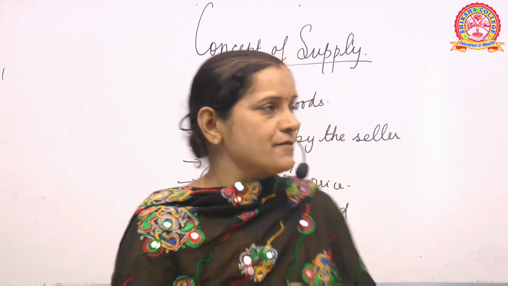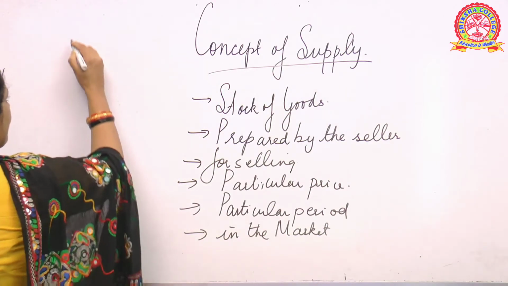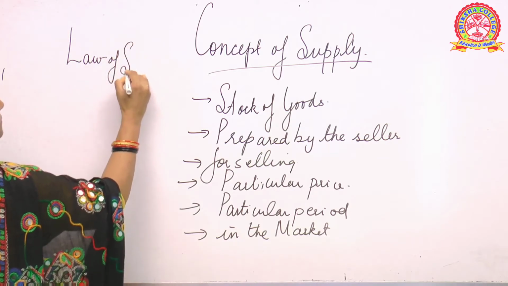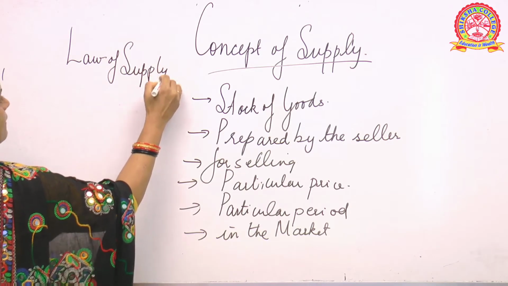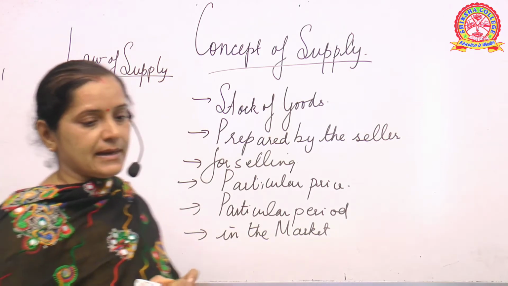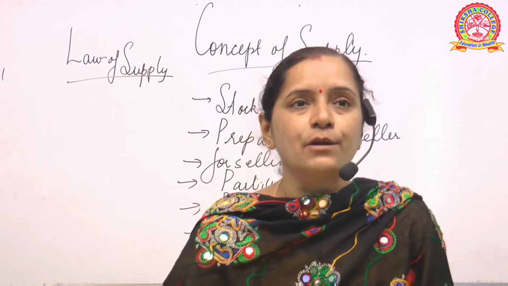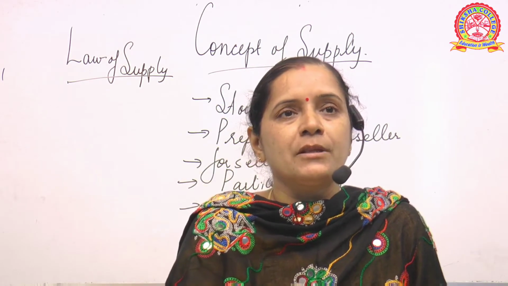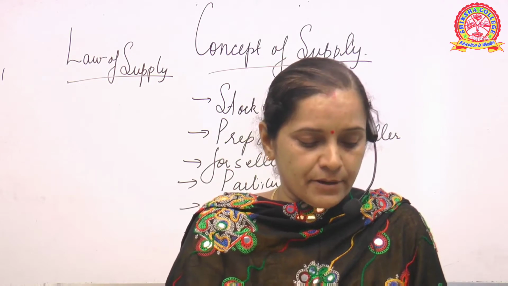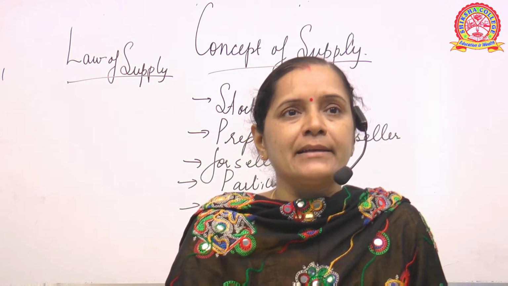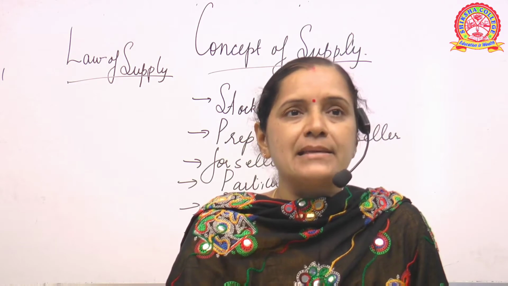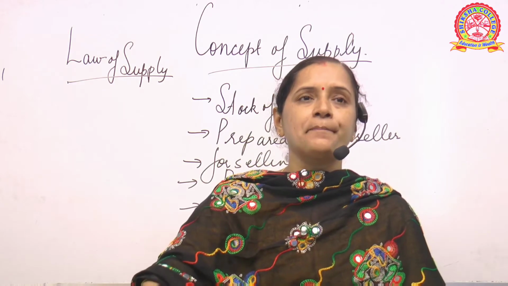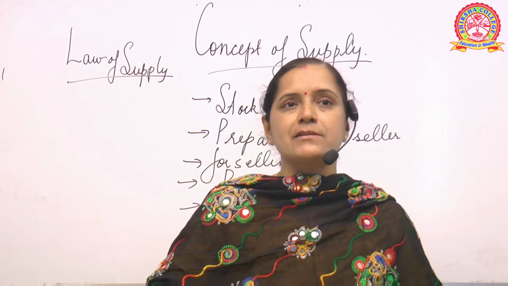Now what is the law of supply? The law of supply clearly states the functional relationship between the price of the goods and the supply of the commodities. It says that, keeping other things constant, when the prices of the commodities increase, the supply also increases, and when the price of the commodity decreases, the supply also decreases.